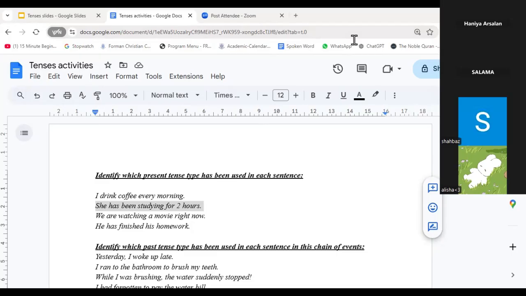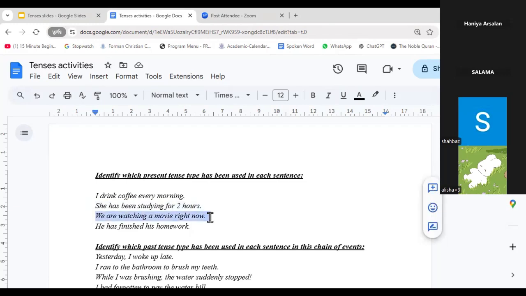Thank you guys. And why is it present perfect continuous? Because obviously there's a sense of continuity. Something she has been doing for 2 hours, right? Which means it's being done in the present and it's continuous. Then the fact that she's been doing it for 2 hours also implies that, let's say, in the first hour, she was also studying, which makes it present perfect as well. So present, perfect, continuous. Good work.